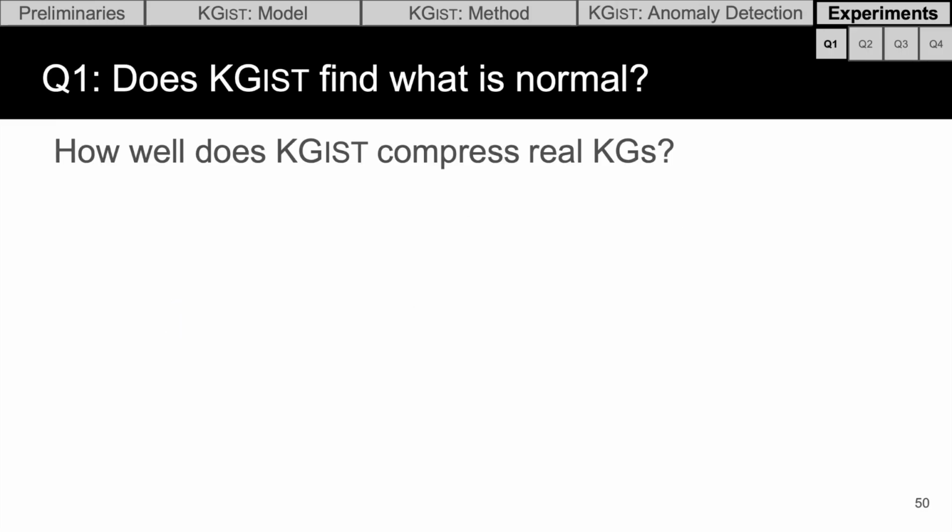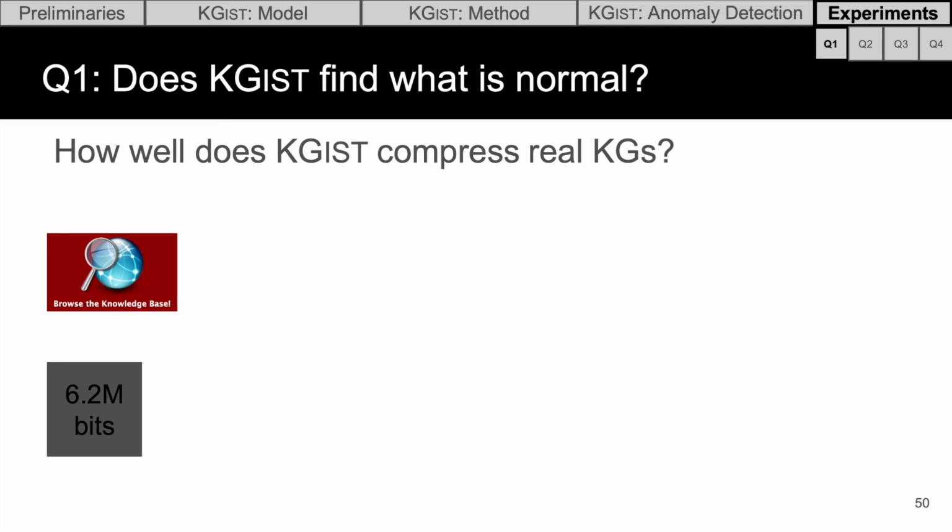Our first question, whether KGIST finds what is normal, we first ask as, does KGIST compress real knowledge graphs? Because if it's able to compress them, then that means that it's characterizing what is normal in the knowledge graph. Our first knowledge graph, NELL, requires 6.2 million bits to describe using no model at all. In other words, no rules at all. Using the model that KGIST mines, it only requires 63.57% of those bits.